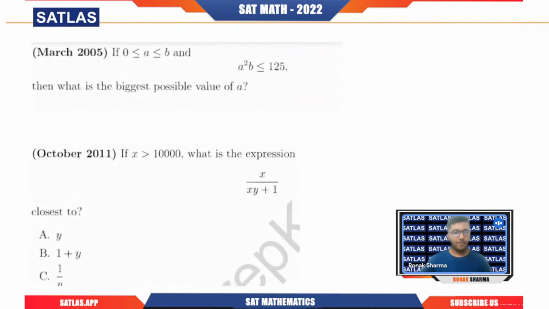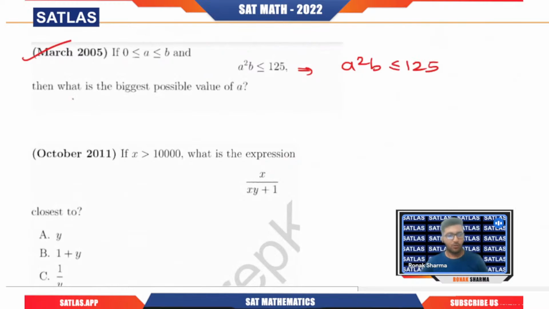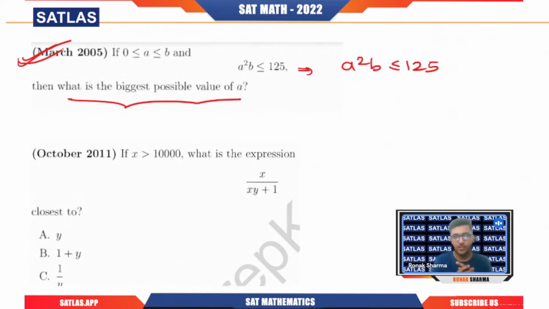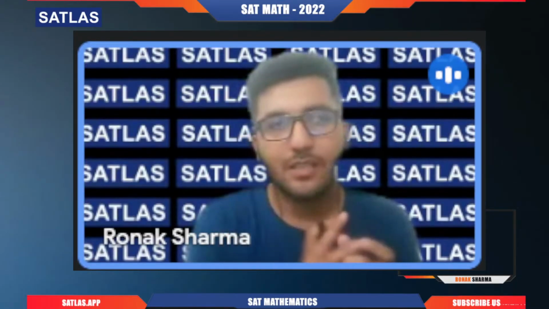Now if we talk about the next question: if a is greater than or equal to 0 and b is greater than or equal to a, then we have a square b less than or equal to 125. Now we want to find the biggest possible value. I have seen a lot of students, and I have got this question many times as a doubt from students. So you need to understand where a student can make a mistake in this question, or when you are not able to solve such a question, what is it that you require.